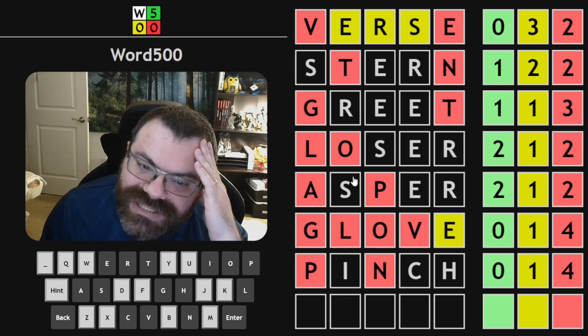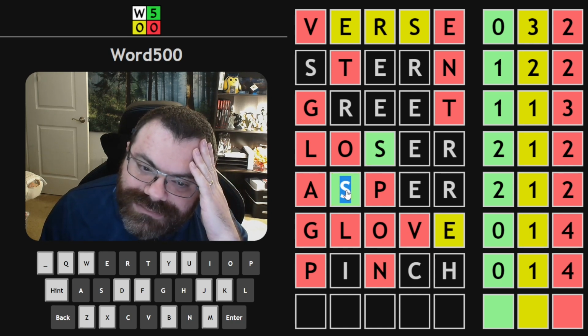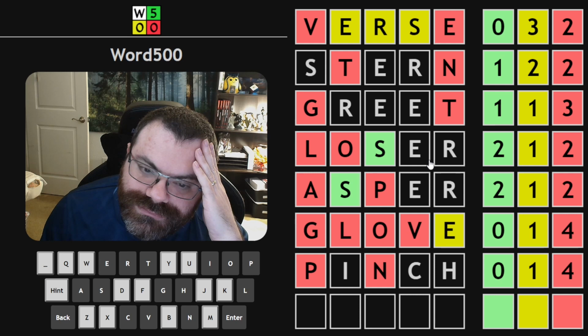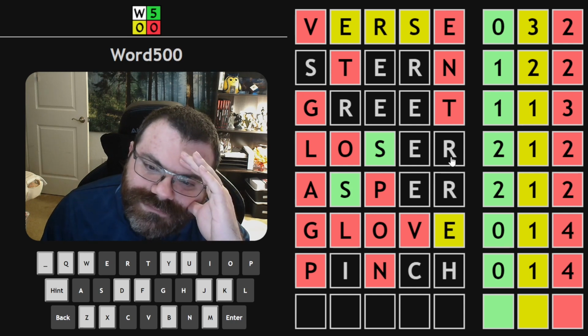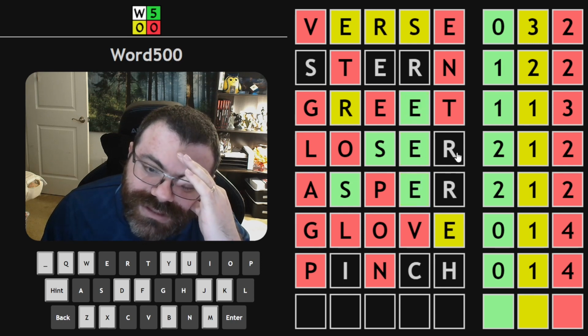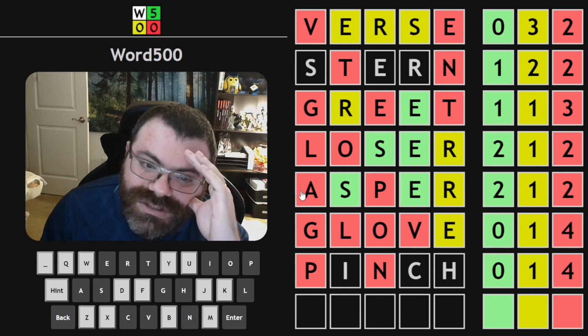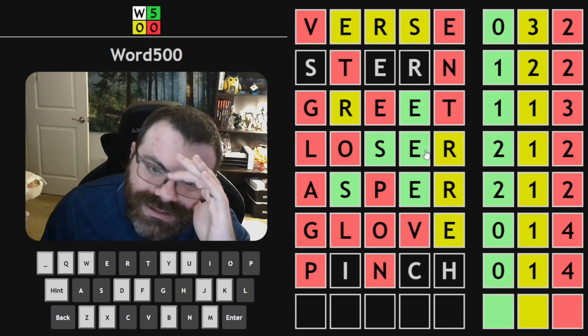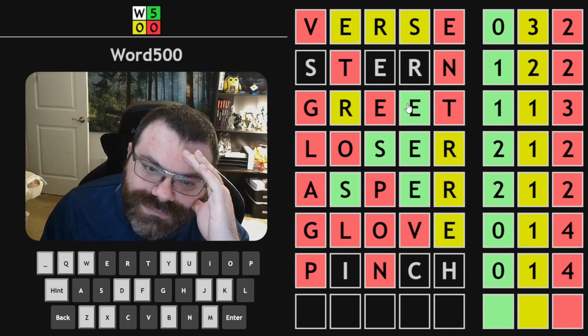I don't think I can make both of these S's green. Because if I did that, then I need an E and an R in the word. And one from, maybe it can be double S. But what about where does that mean R is yellow here, and this E is green. That's forced. So let's just look through this. So these E's would be green. R would be yellow here and here as well. So R is forced first. We'd be RSSE. That's not a word. So let's take these back off.